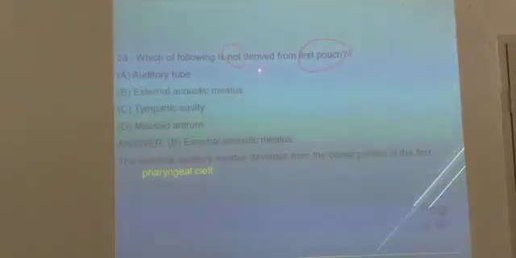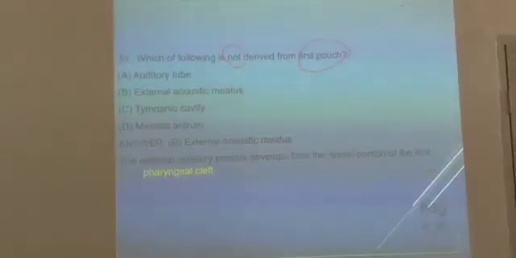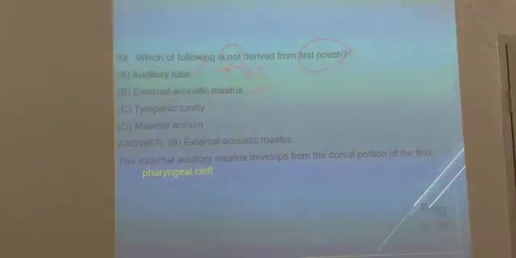Why external acoustic meatus? The question is asking for not derived. Auditory tube is nothing but your eustachian tube. External acoustic meatus is derived from the first cleft, not from the pouch. Tympanic cavity, as you know, is derived from the tubotympanic recess. Mastoid antrum is also related to the same.